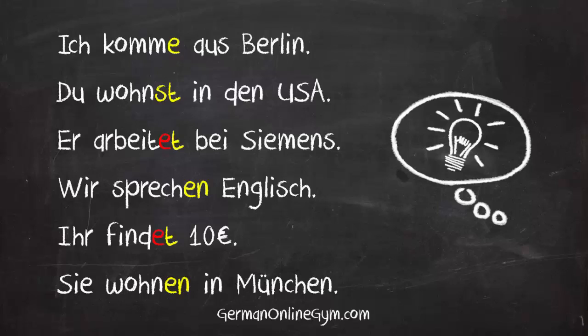All right. That was the regular German verb conjugation in present tense. In the next lesson, we'll take a closer look at the verb sprechen, to speak, which is an irregular verb.